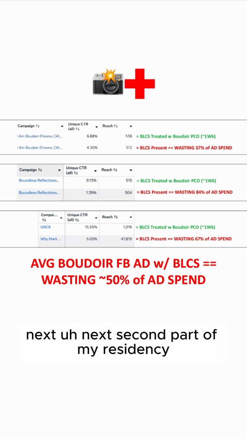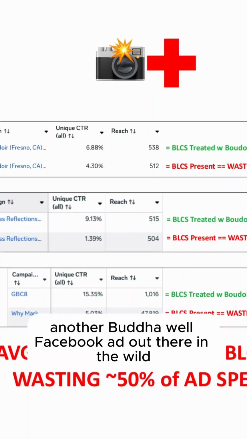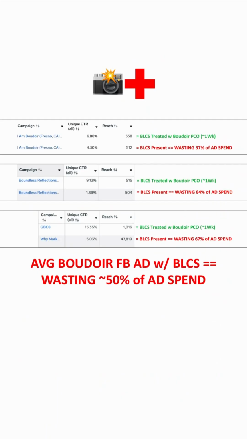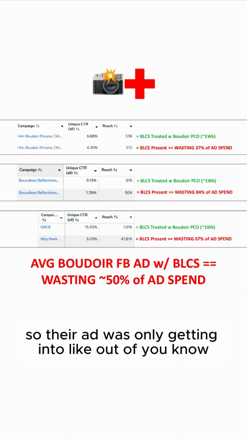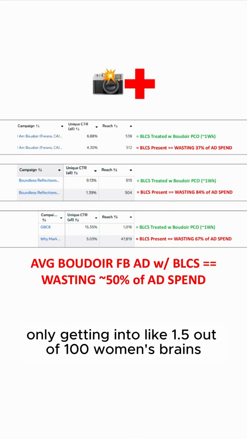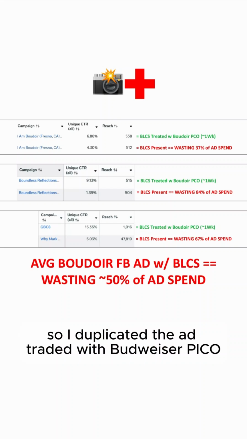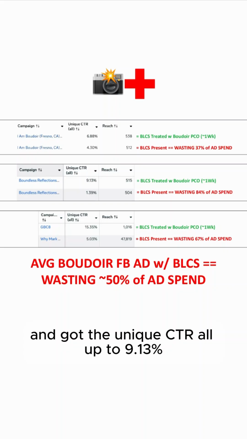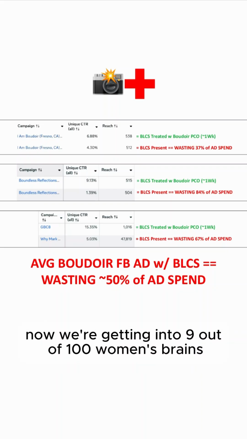Next, second part of my residency, I found another Boudoir Facebook ad out there in the wild, brought it back to the hospital, ran it, tested it, and found out BLCS was present, unique CTR 1.39%. So their ad was only getting into, out of 100 women, like 1.5 out of 100 women's brains. So I said, cool, easy enough fix for me. I duplicated the ad, treated it with Boudoir Pico, took about a week, and got the unique CTR up to 9.13%. So basically, instead of their ad getting into 1.5 out of 100 women's brains, now we're getting into 9 out of 100 women's brains.